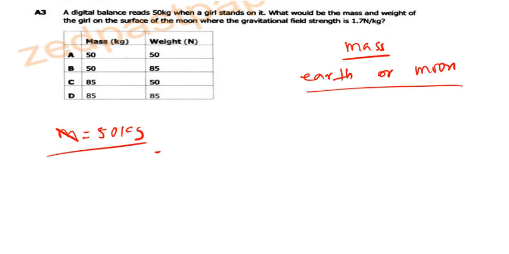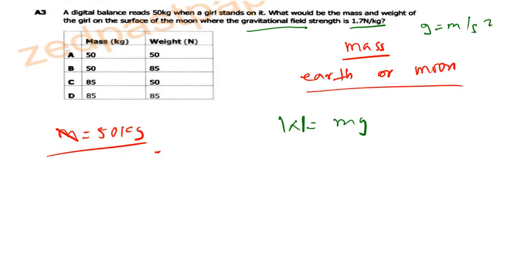You clearly know that the formula for weight is mass times g. In this case, g is this one which we have been given. We have been told that it is gravitational field strength. But I want you to understand something. Why am I saying this is g? g is basically meters per second squared. But let me show you something.